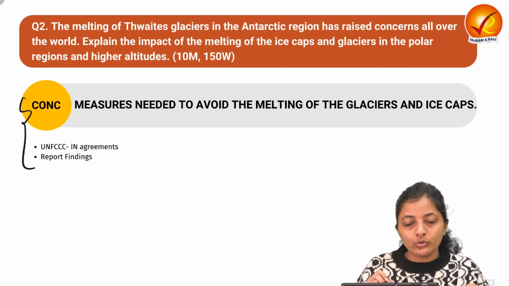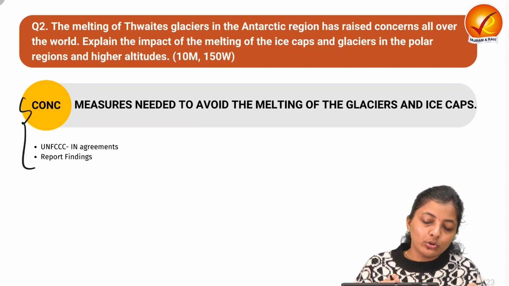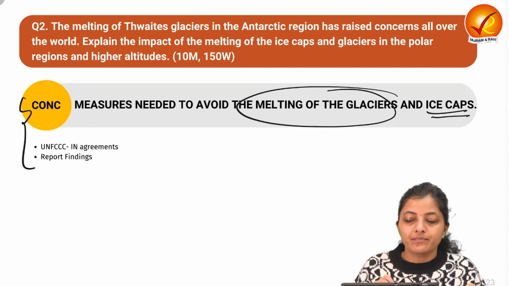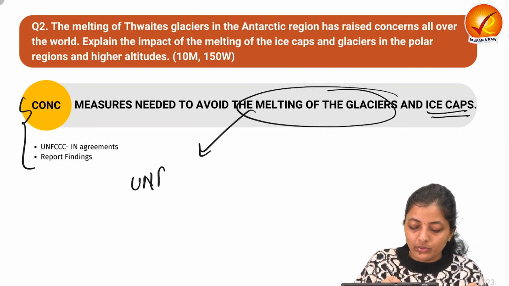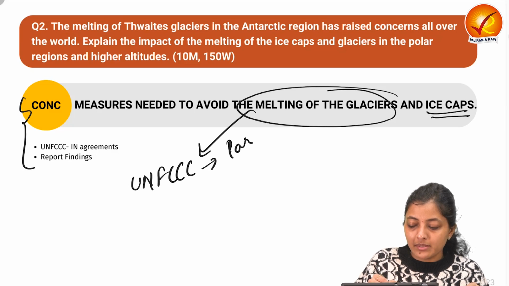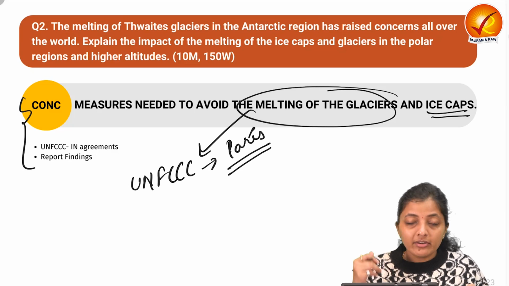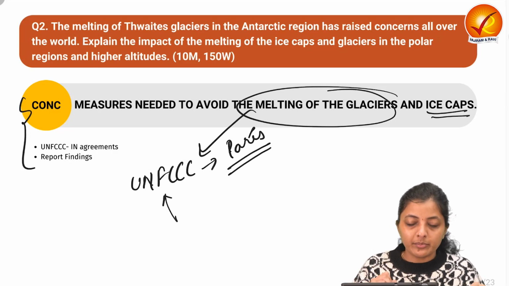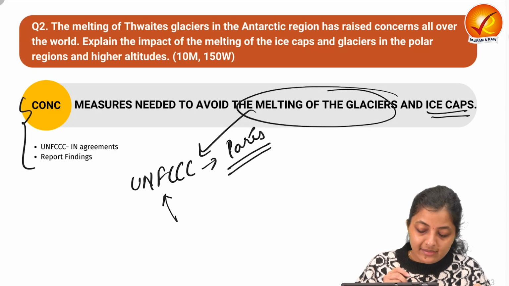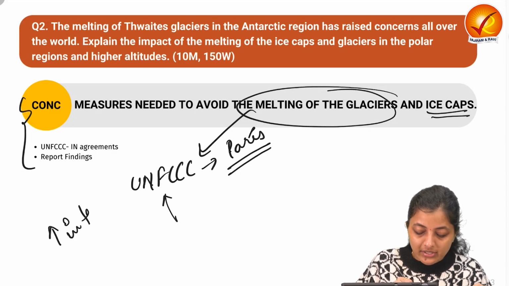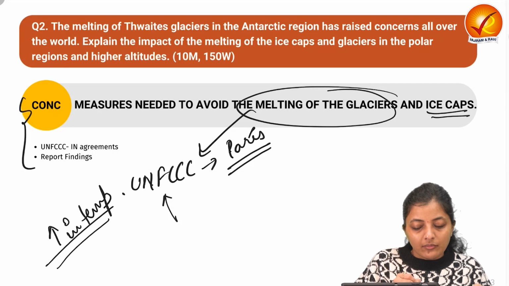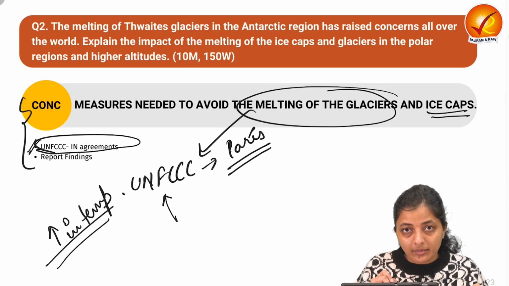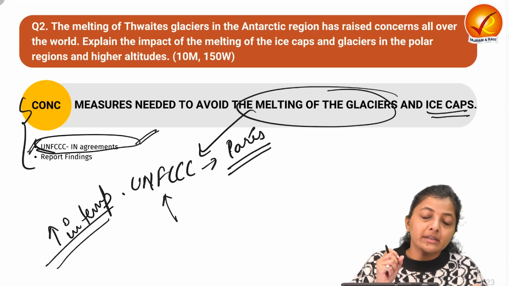Finally, moving on to the conclusion. What we can write in the conclusion is how to avoid the melting of the glaciers and ice caps. As we all know, the UNFCCC, the Paris Agreement and the relevant proceedings, and the COPs on the various UNFCCC, we are limiting ourselves to an increase in temperature range. So what we can write in the conclusion is the UNFCCC international agreements, that how we have to do the international